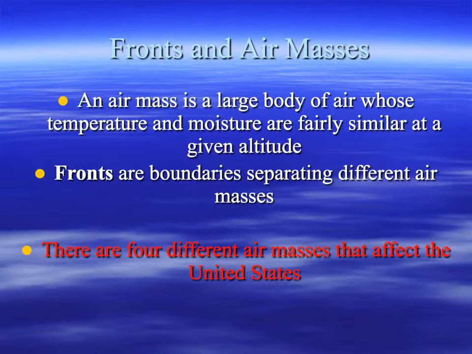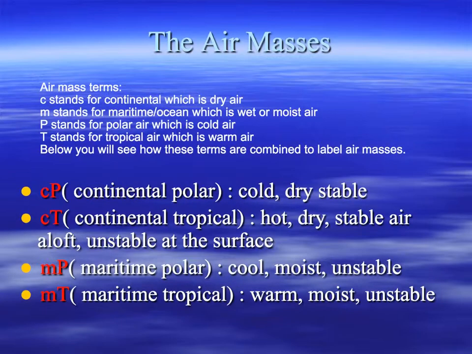So an air mass is a huge body of air that has basically the same conditions. It might be warm and wet, or it might be cold and dry. And there are 4 different air masses that affect the weather of the United States. So these 4 major air masses, first of all, let's go over what the terms are, the abbreviations.